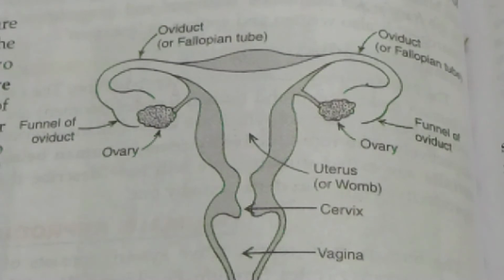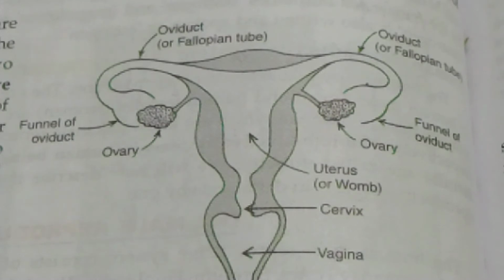Now the hypothalamus, a gland present in the brain, will produce two hormones, that is the luteinizing hormone and follicle stimulating hormone. These two hormones will trigger the ovary and there will be production of estrogen and progesterone. Out of these, estrogen is responsible for producing the secondary sexual characters in case of the females, and progesterone is called the pregnancy hormone.